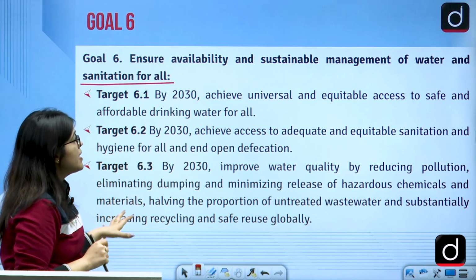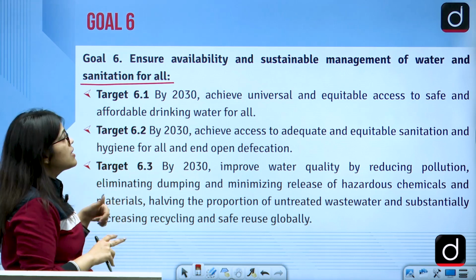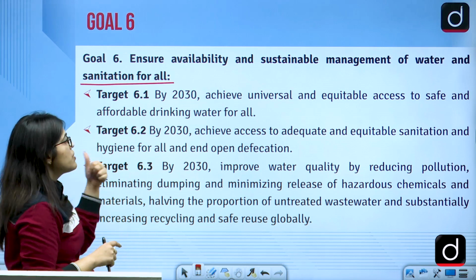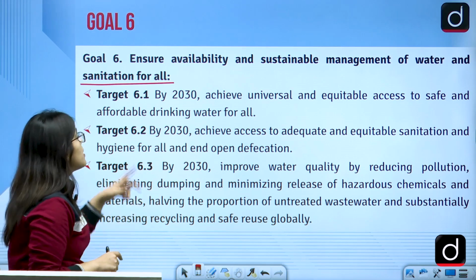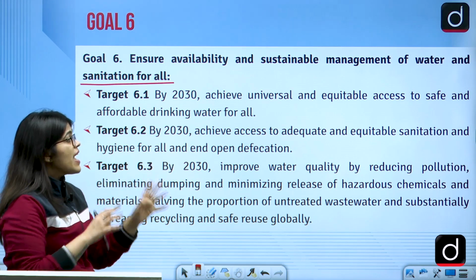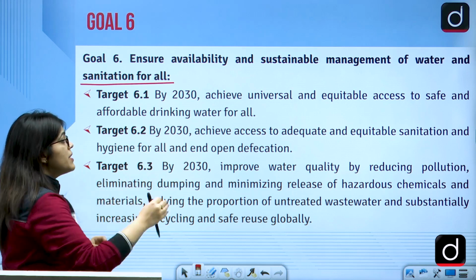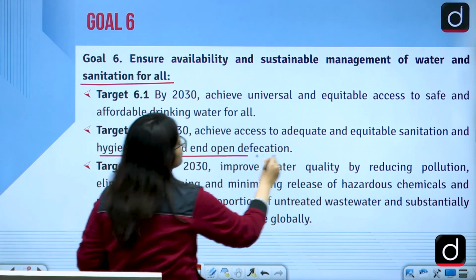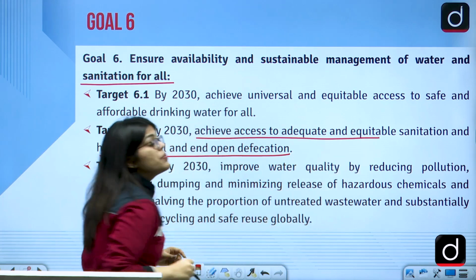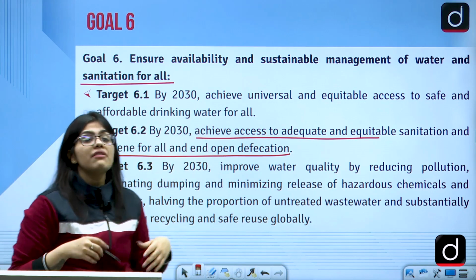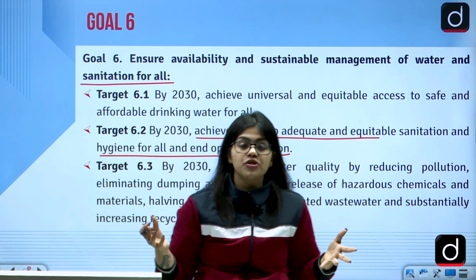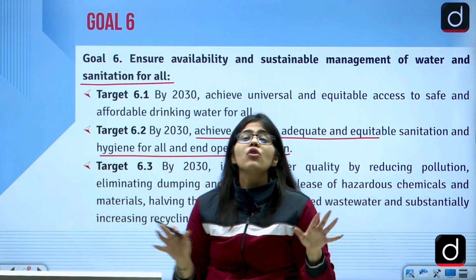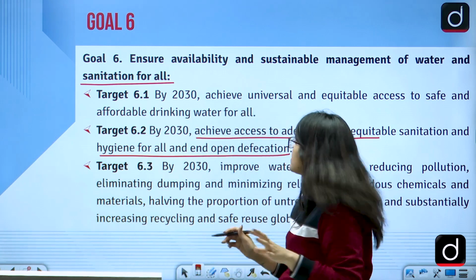By 2030, achieve universal and equitable access to safe and affordable drinking water to everyone. By 2030, achieve access to adequate and equitable sanitation and hygiene to everyone. And there should be no one who is doing open defecation. So you'll try to restore all of these sanitation problems that we had.